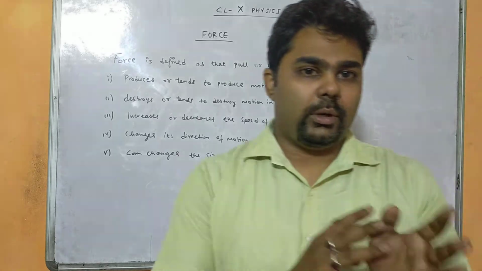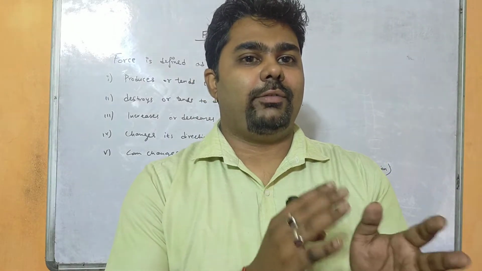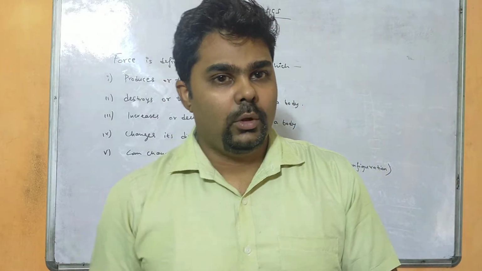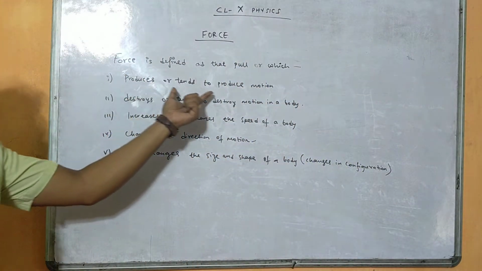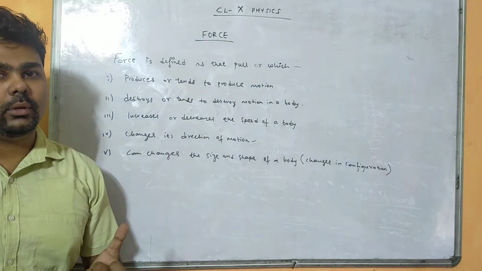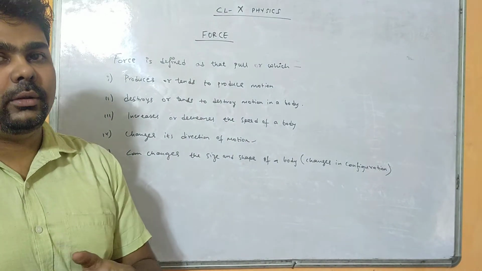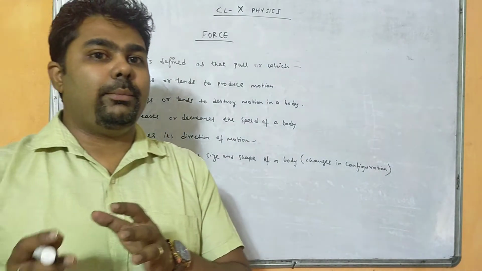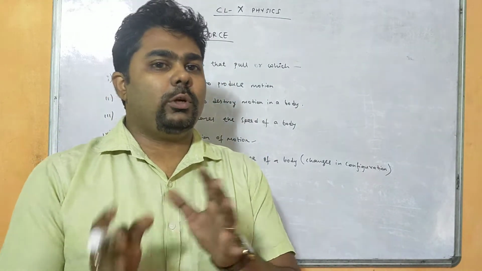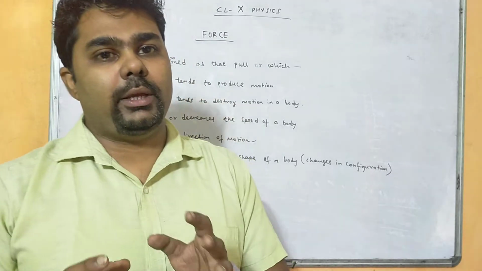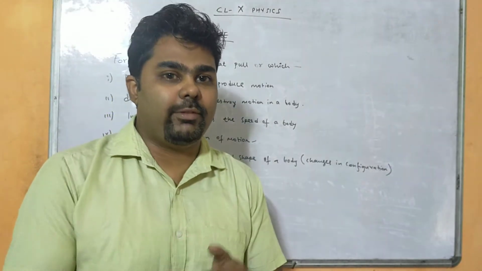Not only push and pull, there are different effects of forces. Force can produce or tend to produce motion, right? If an object is at rest, it can make the object move, but it is not necessary that when you apply a force on an object, that object will definitely move.